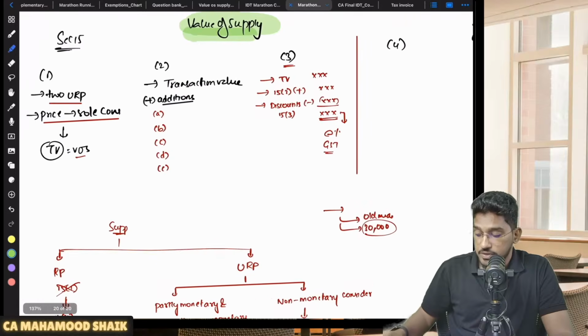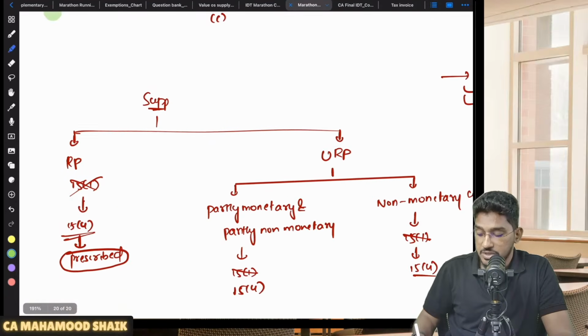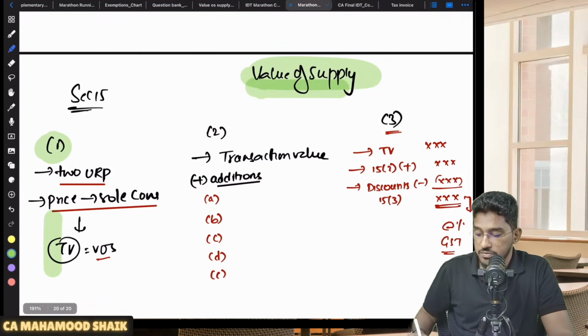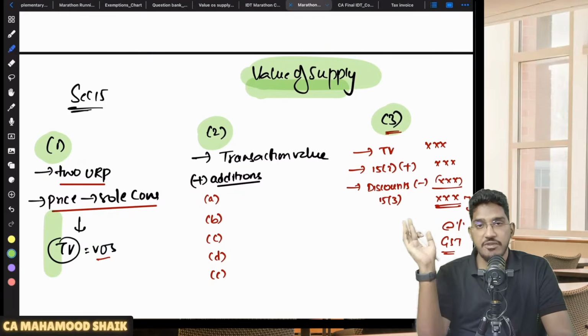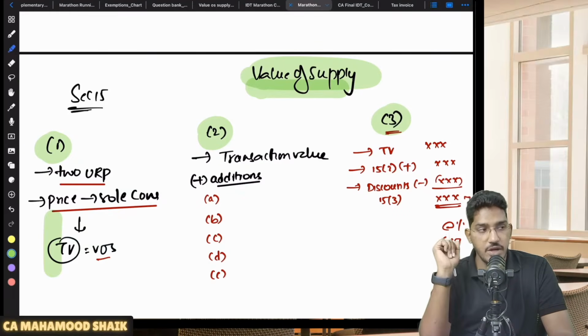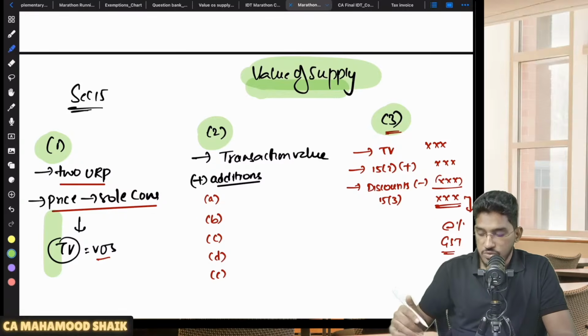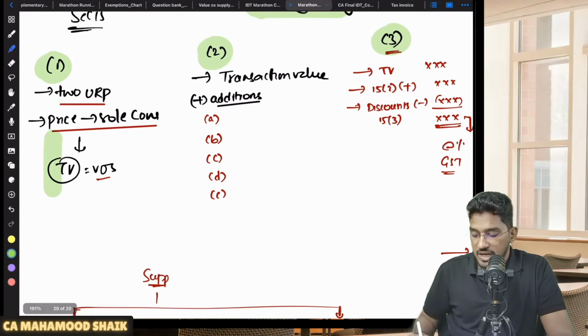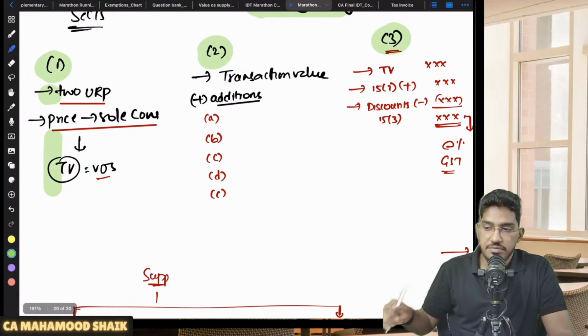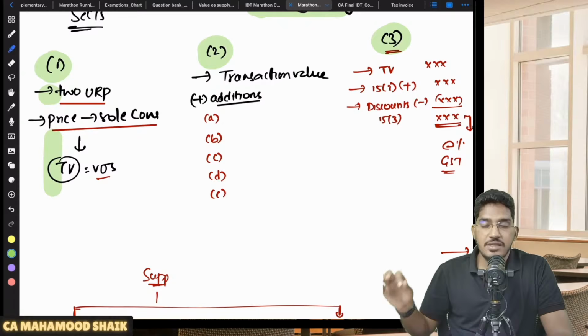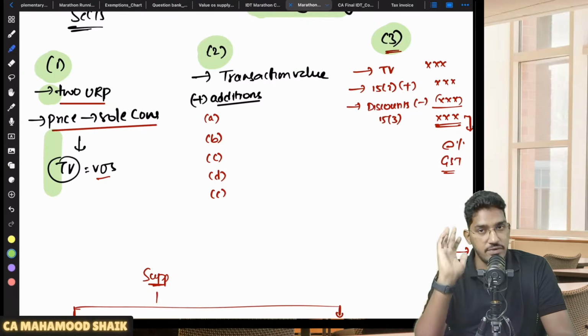Now let us try to first complete this block. 15 subsection 1, subsection 2, subsection 3. This block we will try to complete first. 4 and 5, those rules we will come back to later. So 15 subsection 1, 2 and 3, when will it become applicable? When the supply is happening between two unrelated persons and price is the sole consideration. So then 15 subsection 1, 2 and 3 will become applicable. So 1 I have already covered. So what does 1 say? 15 subsection 1 simply says that transaction value itself will be taken as value of supply.